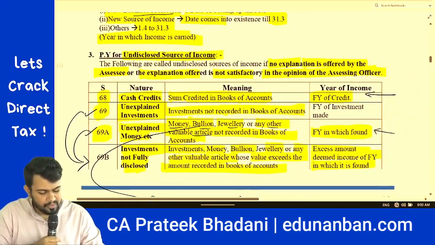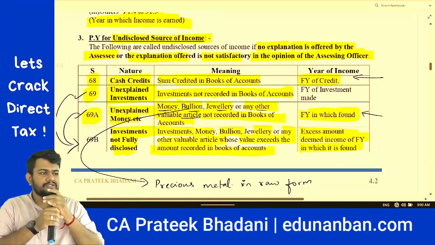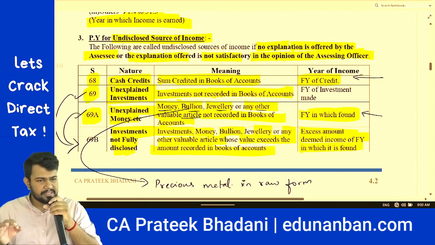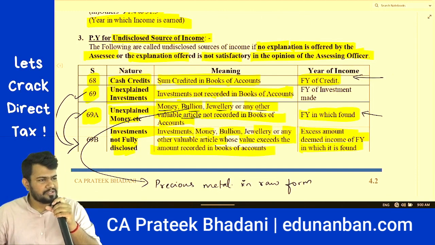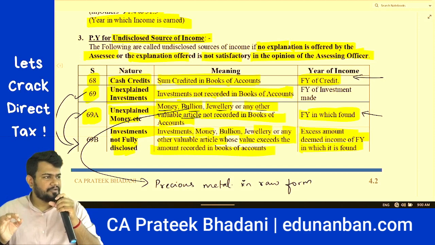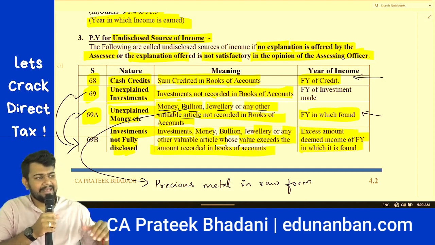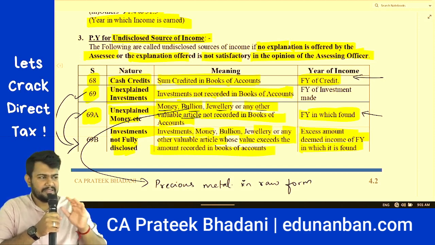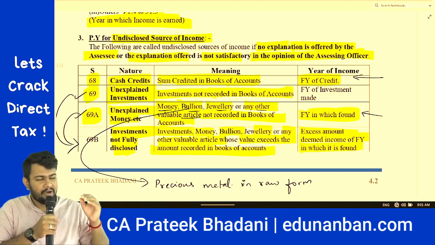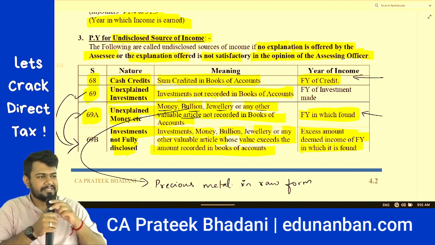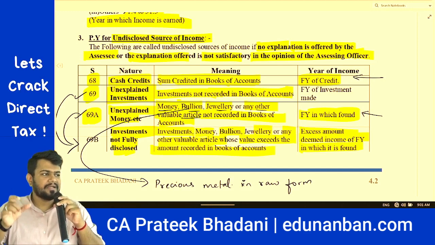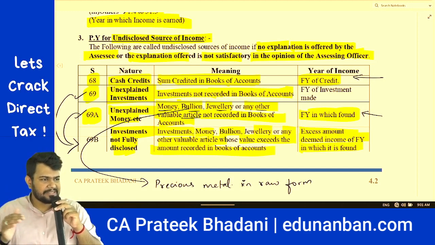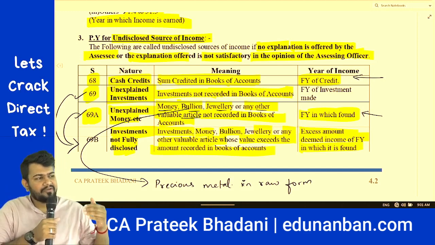Now let's come to previous year for undisclosed sources of income. Sir, what is this undisclosed source of income? Undisclosed source of income means that there is an income which is not disclosed by the assessee, or it is not shown by the assessee in the income tax return or the books of accounts, as the case may be. In such case, what will happen?